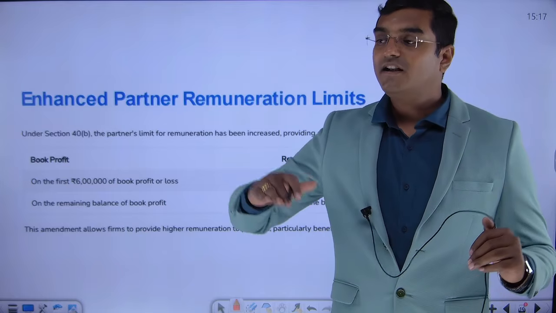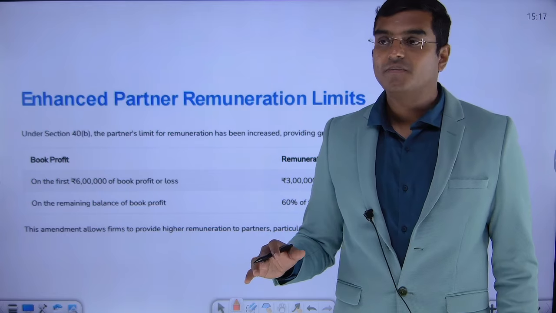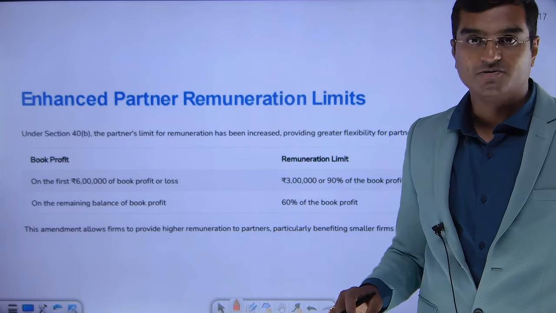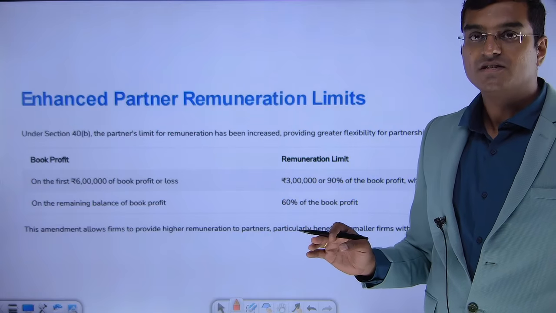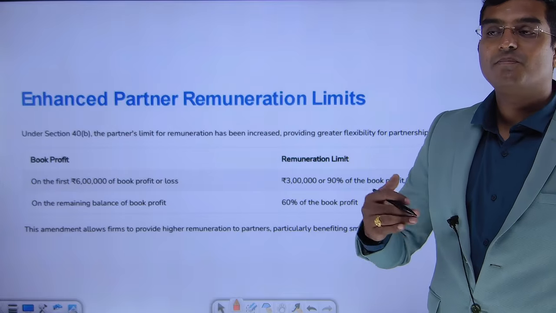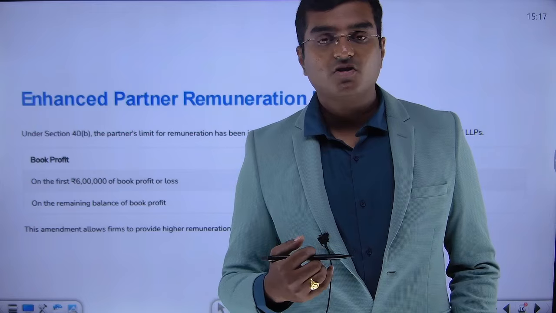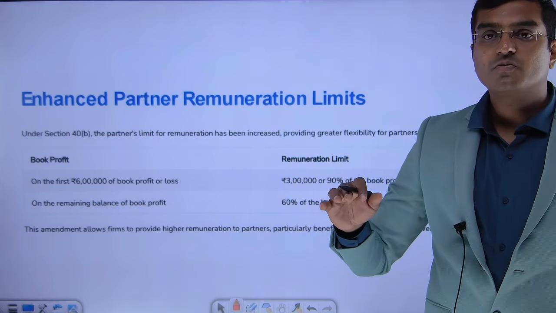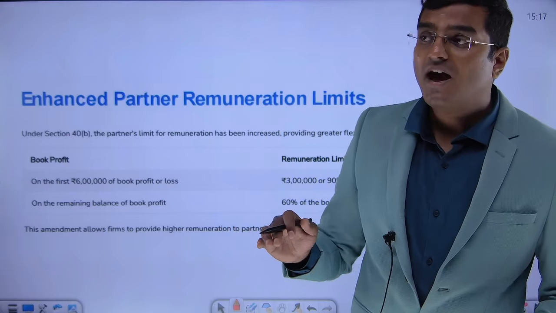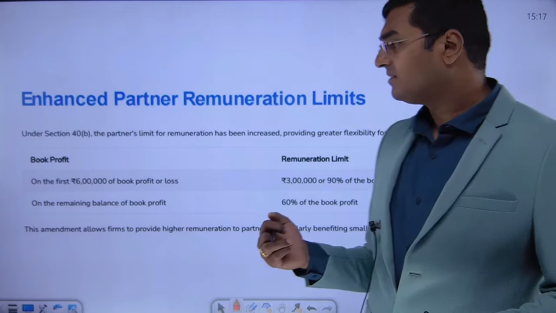So that expenditure reduces the profit of the partnership firm. When it reduces the profit of the partnership firm, the income tax paid by the partnership firm on such profits will also be reduced. That is why the Income Tax Act says there is a certain limit to which you can reduce. There is a certain limit to which you can pay salaries to your partners. See, the Income Tax Department is not telling the partnership firms to pay less salary. It is saying you pay whatever salary you want. But for the purpose of an allowable deduction, there is a certain limit. What is that limit, dear friends? That is what it is saying.